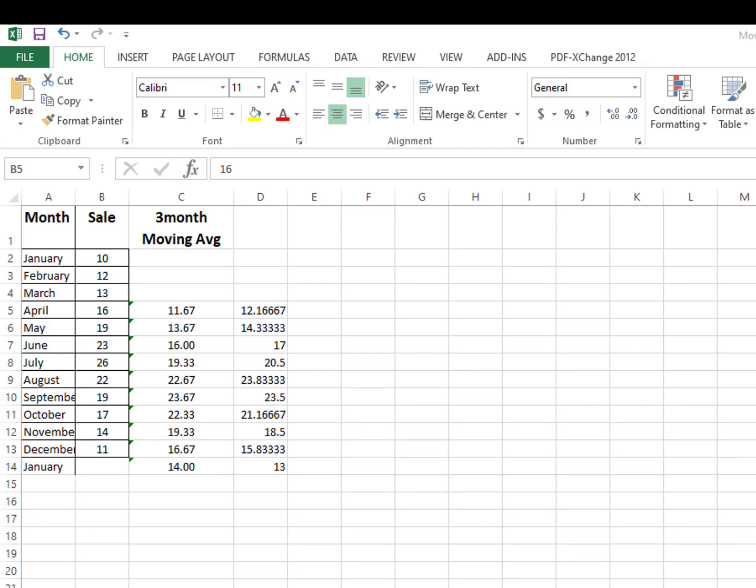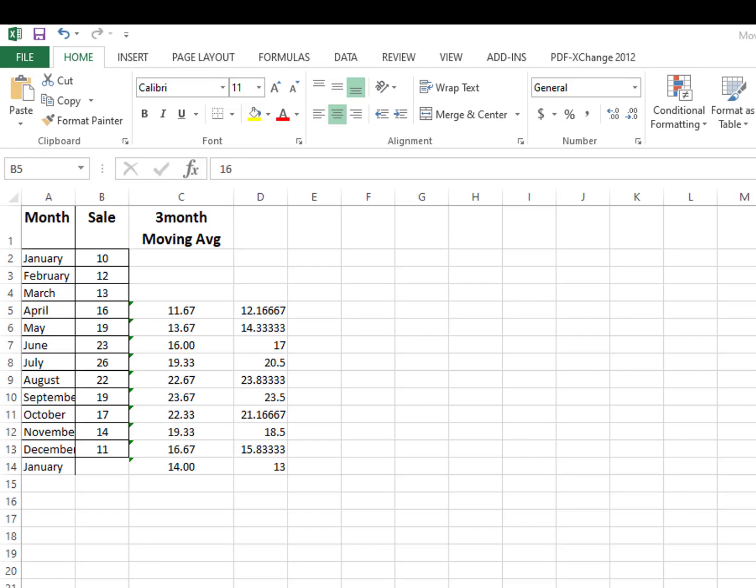Okay, so now I am going to show you how you will check the data behavior. As I already mentioned, we can use moving average for the kind of data where some seasonality exists. What kind of seasonality? It means the data values change with a specific season.